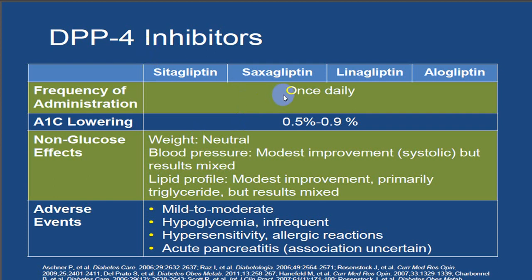Yes, by and large, all oral preparations in DPP-4 are available as once daily preparations. They can reduce HbA1c from 0.8 to 1, weight neutral, with a slight reduction in systolic blood pressure. Lipid profile, there is a little improvement, particularly with triglycerides and LDL. As far as adverse effects are concerned, hypoglycemia is a very small chance. Hypersensitivity is relatively less. Acute pancreatitis is also relatively less. GI side effects are also relatively less.